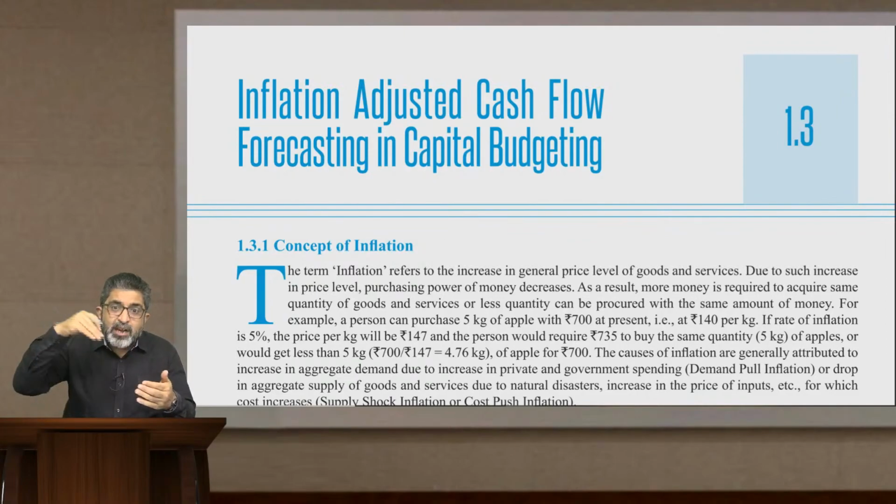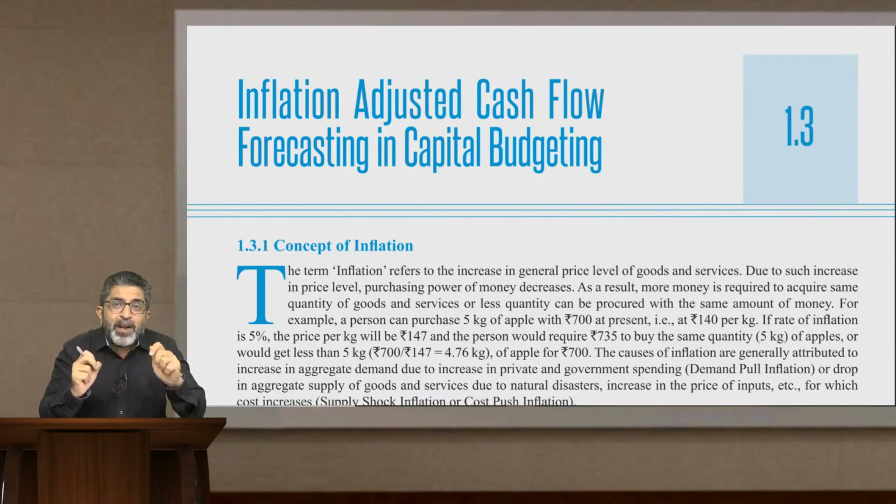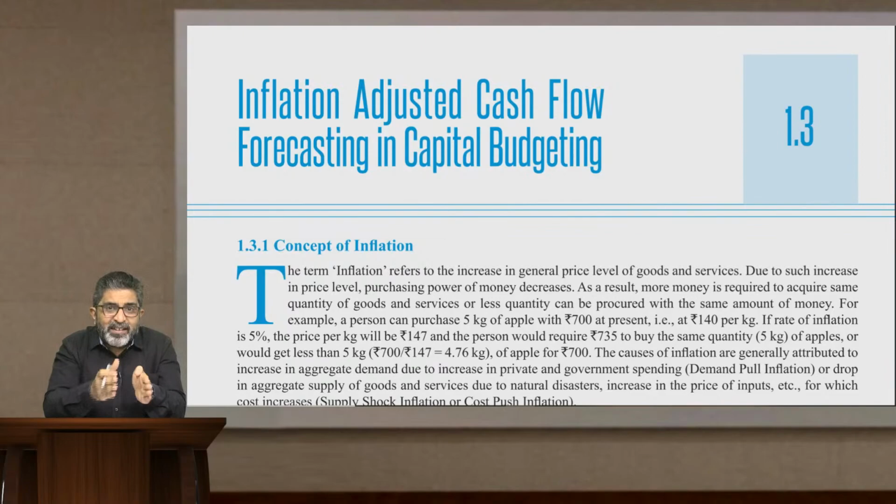So with incorporation of inflation, the discounting rate that you are adopting will not be the real discounting rate. It will be inflation adjusted discounting rate. When you are making adjustment of inflation with the discounting rate, the discounting rate doesn't remain the real discounting rate. We call that as nominal discounting rate or money discounting rate. Now there are terms like real cash flows and nominal cash flows. Nominal cash flows are inflation adjusted cash flows. Real cash flows are cash flows based on the prices prevailing now.